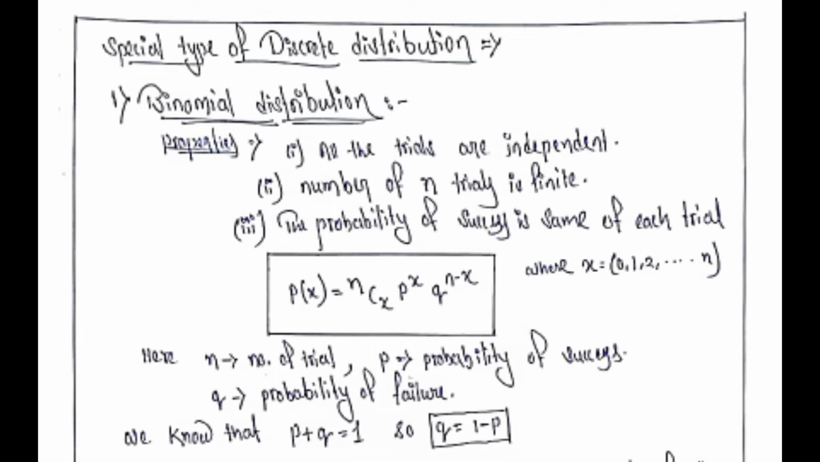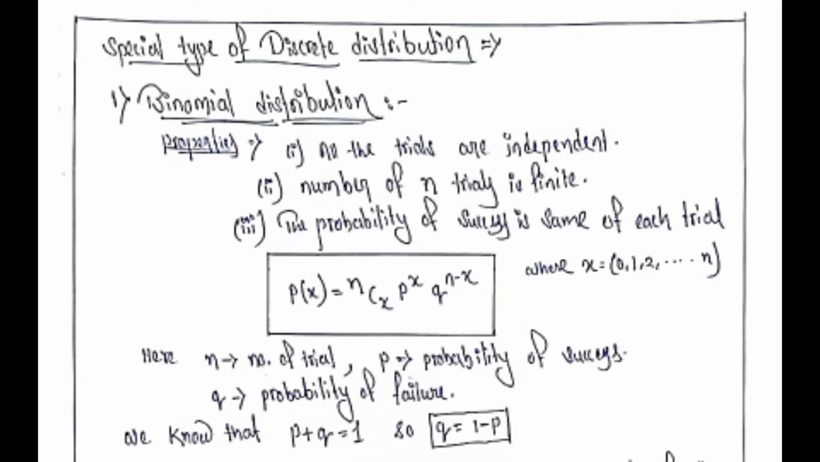Now we're going to learn about some special types of discrete distributions. First up, we have binomial distribution. For the properties of binomial distribution, we have to consider that all the trials must be independent. The number of trials n must be finite. And third, the probability of success must be the same for each trial.